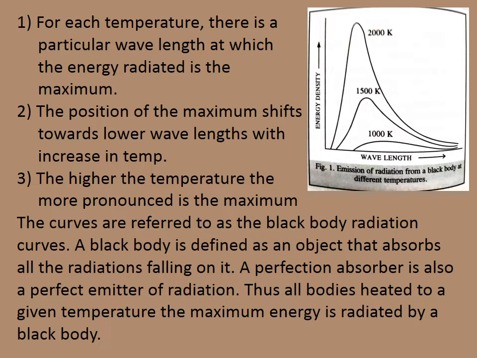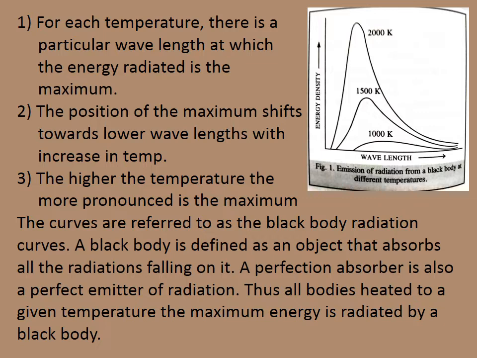Let us consider the figure. The figure explains the emission of radiation from a black body at different temperatures. If we consider a particular wavelength at 2000 Kelvin, 1500 Kelvin and 1200 Kelvin, the position of the maximum shifts towards the lower wavelength when the temperature increases. It is indicated in the figure. The higher the temperature, the more pronounced is the maximum.